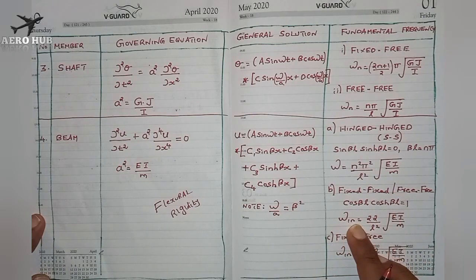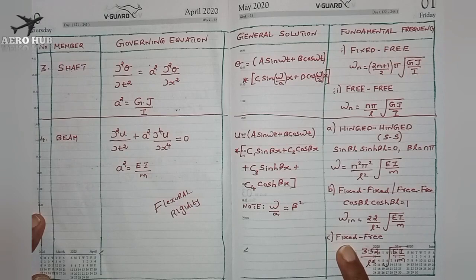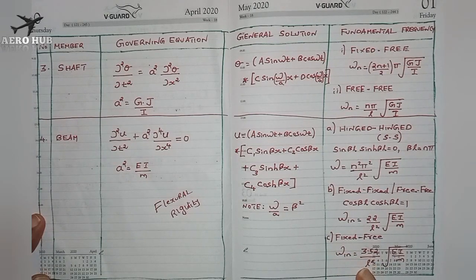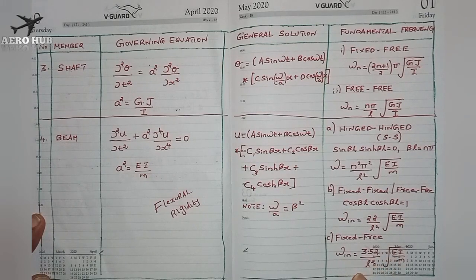So the first fundamental frequency is 22/L² √(EI/m). And in the case of the fixed-free condition, which is the most important condition that you must always remember, the first frequency is 3.52/L² √(EI/m).